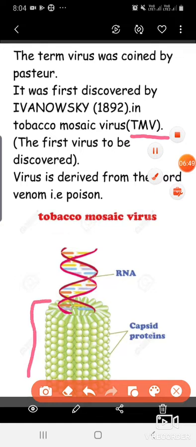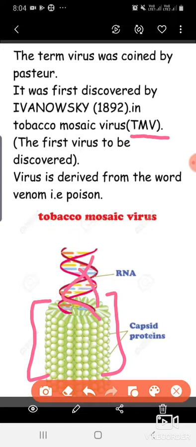This is the outermost protein coat, which is called the capsid. In TMV, the genetic material is RNA. We have discussed that a virus has either RNA or DNA, not both. Sometimes RNA is present, either single stranded or double stranded, and sometimes DNA is present.